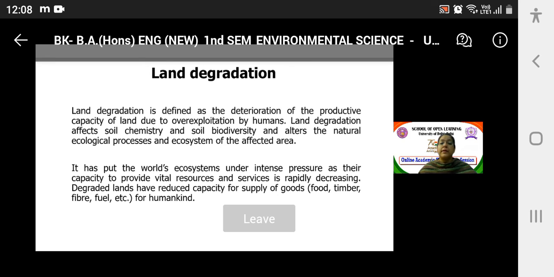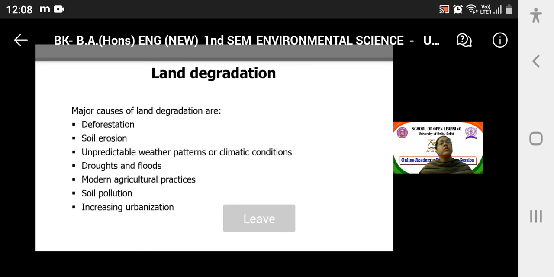For mankind. Okay, so not only is the productive capacity of land deteriorated, however, the ecosystem services which we read in our last class are also affected. The supply of ecosystem goods and services is seriously affected, is seriously hampered. Okay, the provision of services is not that good when we try to gain different services from the degraded ecosystem, degraded land, right? So what are the major causes of land degradation?